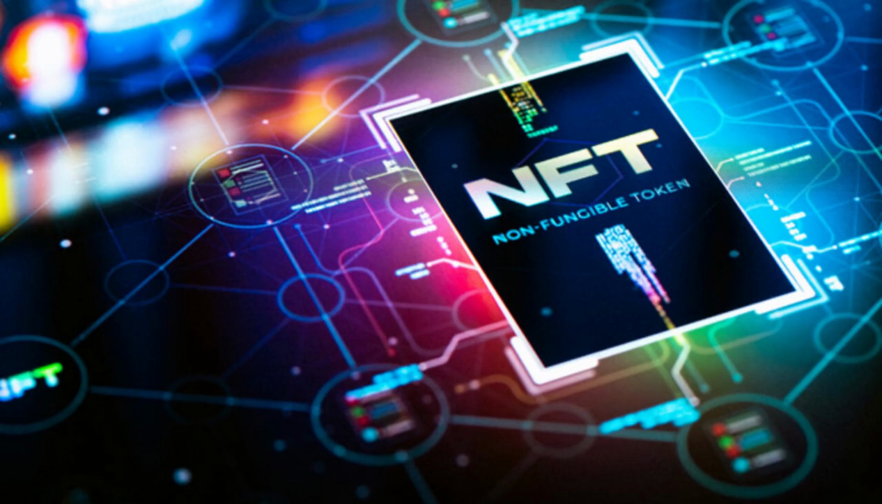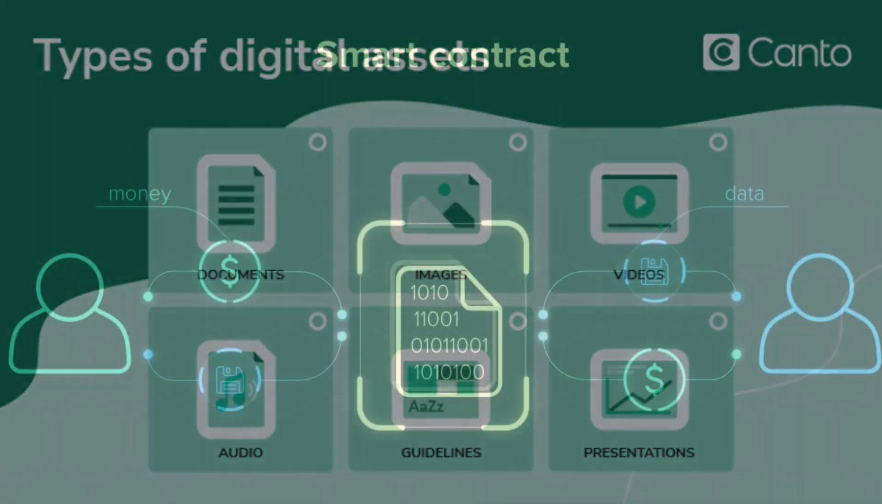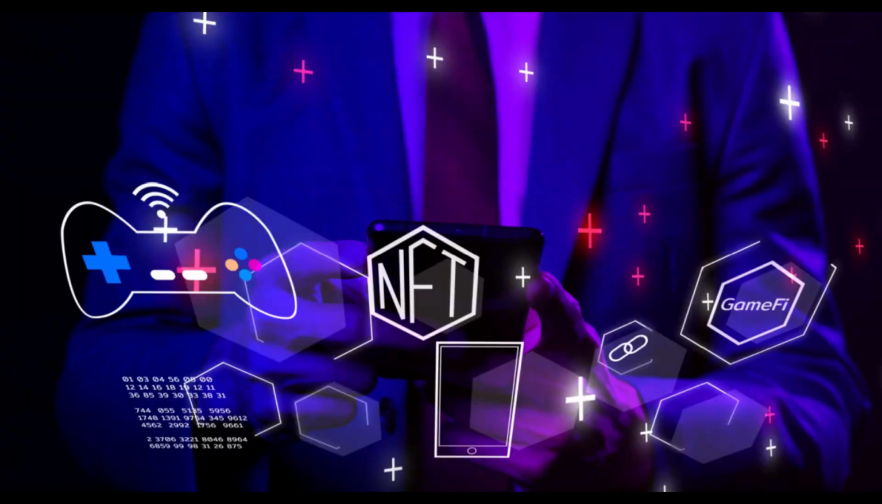What is NFT? NFT stands for non-fungible token. It is a unique digital asset that represents ownership of a specific item such as artwork, music, videos, virtual goods, or even real estate. It usually runs on the Ethereum blockchain. Some of the key features of NFTs: it is non-fungible, obviously.